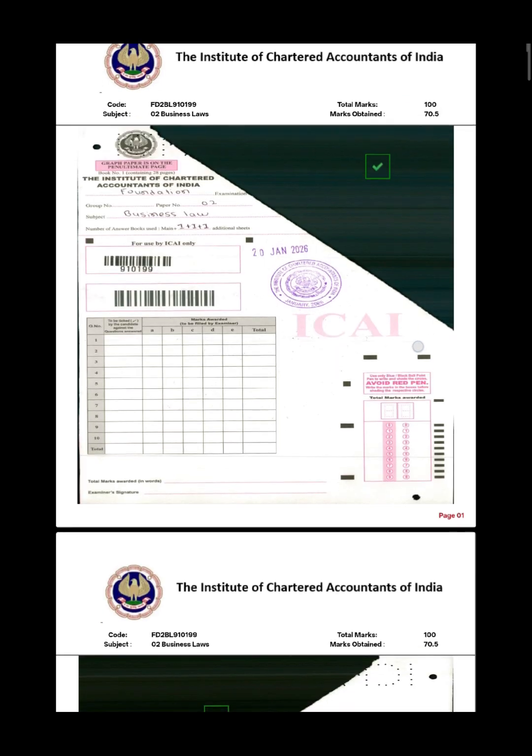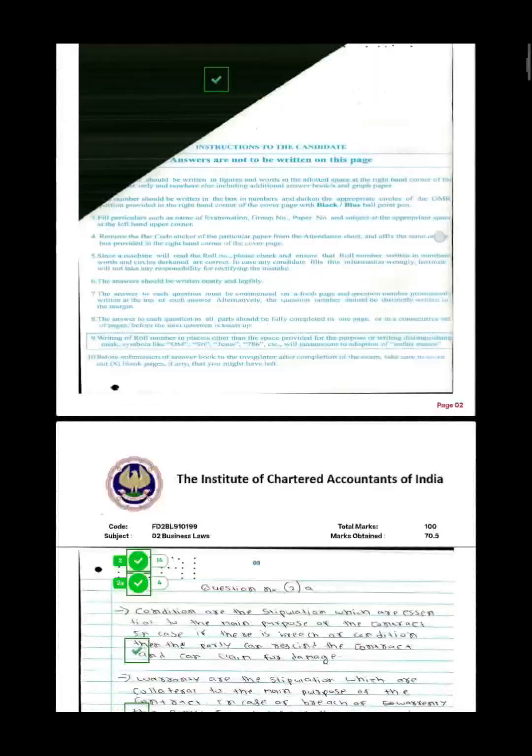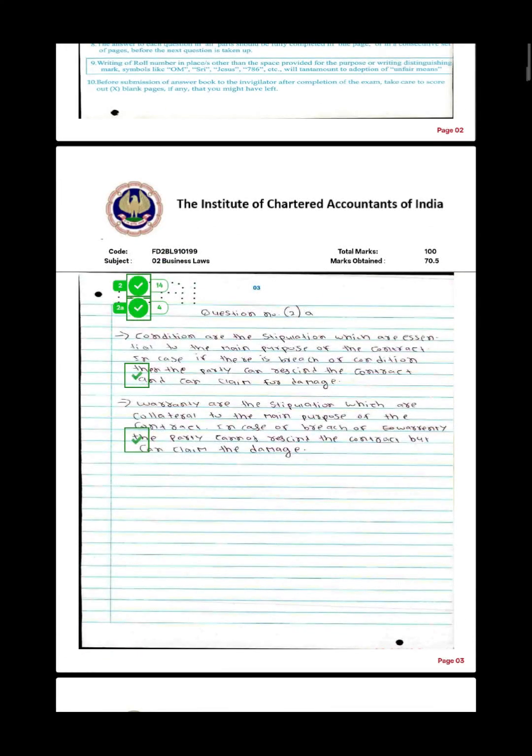As you can see, I have bought my certified copies here. The first change I made is that I started with question number 2 rather than question number 1. So the first thing I want to say is, start with the question in which you are feeling confident. I was quite confident about question number 2, so I started with it. I wrote question number 2a, then directly put an arrow and started writing the answer.